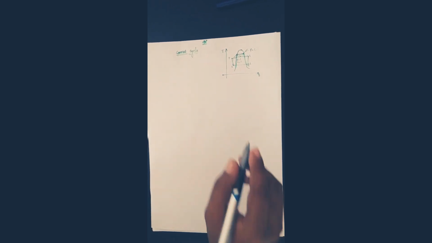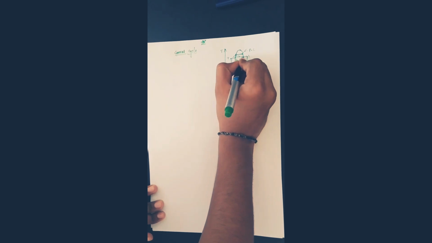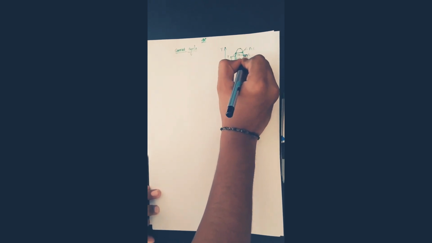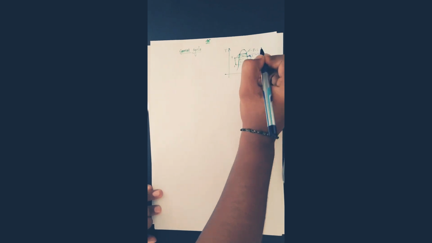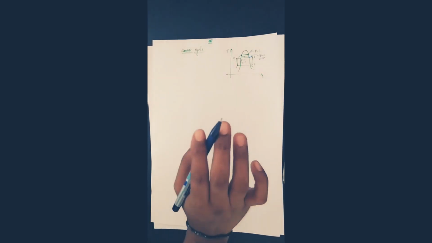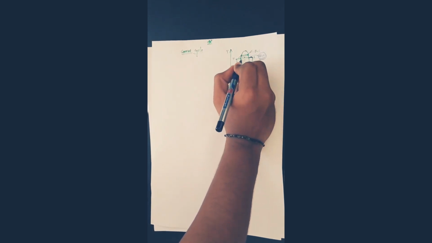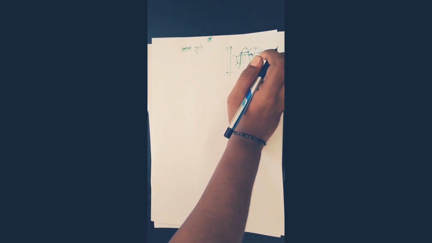Here in this line, pressure is constant and temperature is also constant. But over here only temperature is constant, pressure is not constant. So in the isothermal process it is happening, pure isothermal, but here it is not pure isothermal.